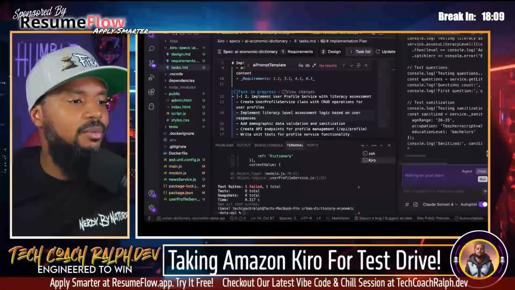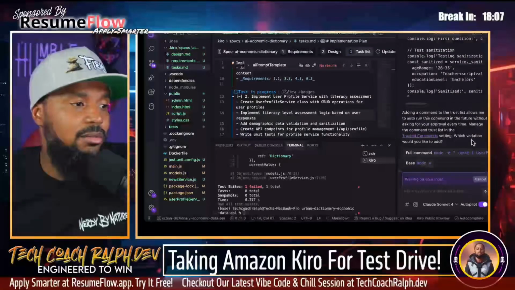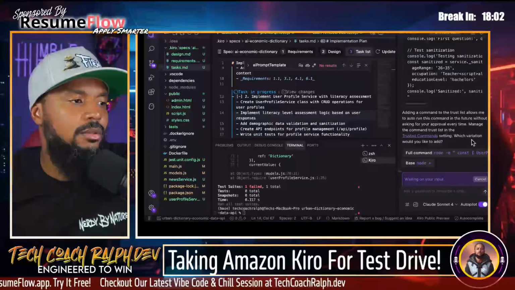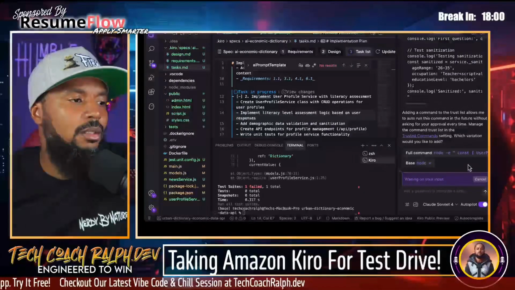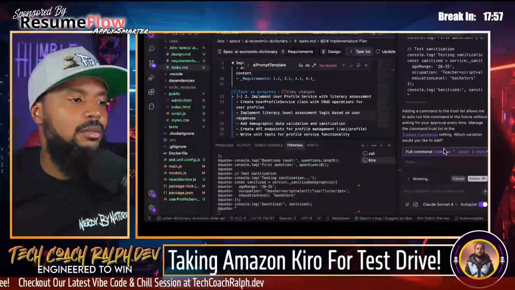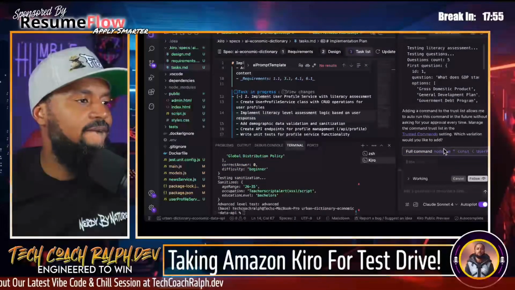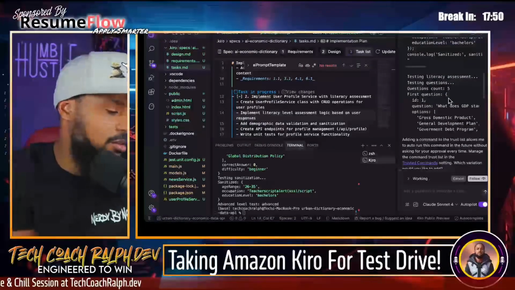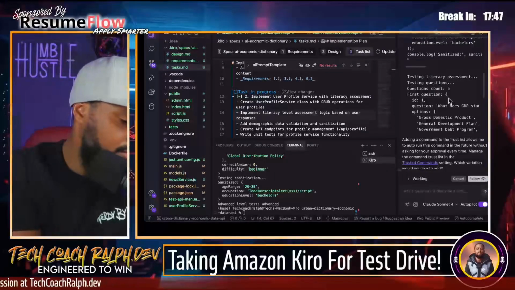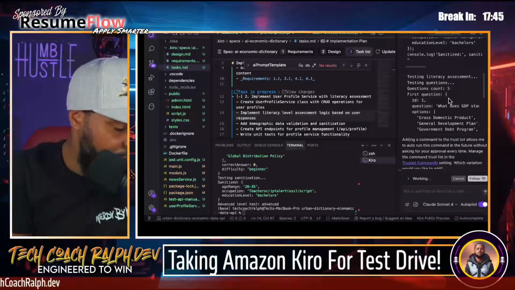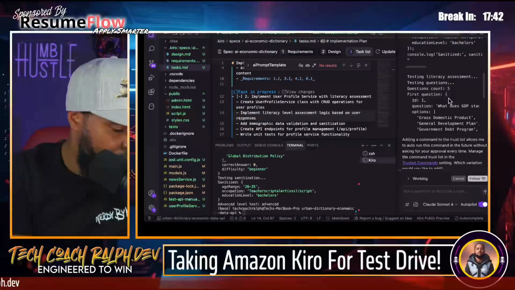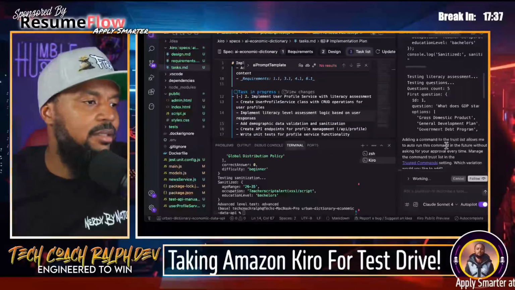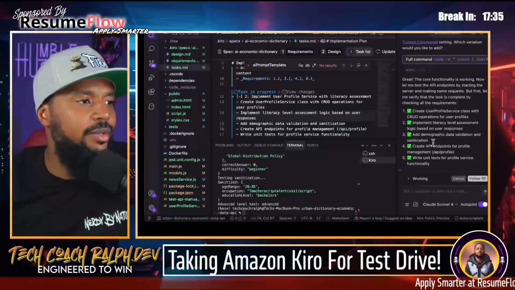Let's see. What is the input that you're waiting for? Okay, let's do trust, I guess. Whatever. Let's go here. So that part worked. Okay, adding a, all right, got that. So great, the core functionality is working.